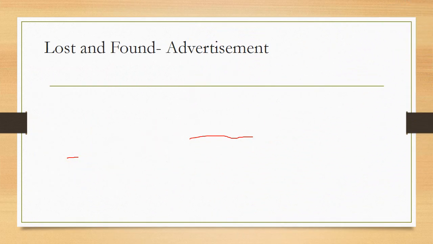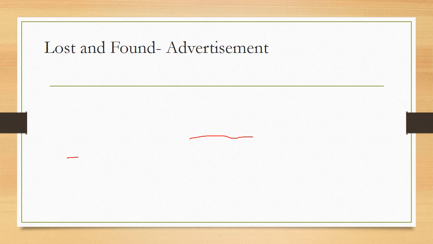Lost and found advertisement. Lost and found means that either you have lost something or you have found something. You are writing an advertisement for that. So for lost and found, one difference should be kept in your mind. What is the difference?